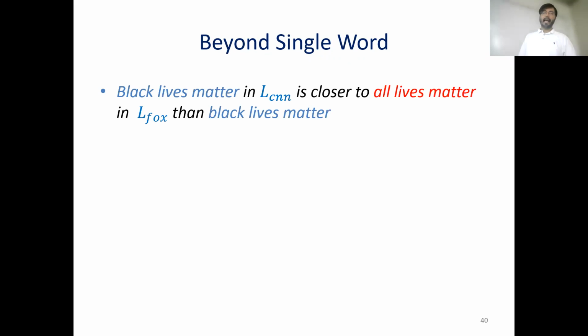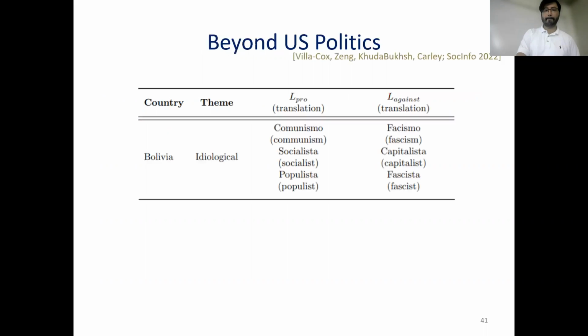We also tried to move beyond single words, and again found a very shocking and disturbing result: Black Lives Matter in the language of CNN is closer to All Lives Matter in the language of Fox than Black Lives Matter. So it shows that our method can shed light on this kind of deepening political divide in a very interpretable and quantifiable manner.